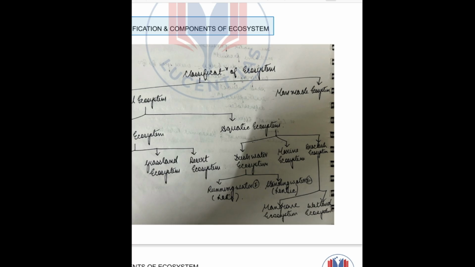In freshwater ecosystem, we find two types of subdivision: one is the running water and one is the standing water. Running water is also called lotic ecosystem. For example, a river is an example of running water ecosystem. And for lentic, there is standing water like pond, lake, etc. For brackish ecosystem, we find examples like mangrove ecosystem, wetland ecosystem, which we will study further in the class.